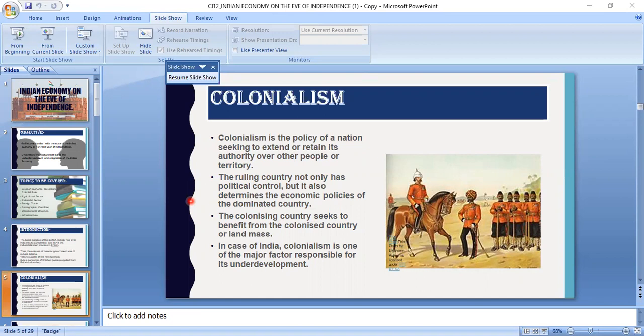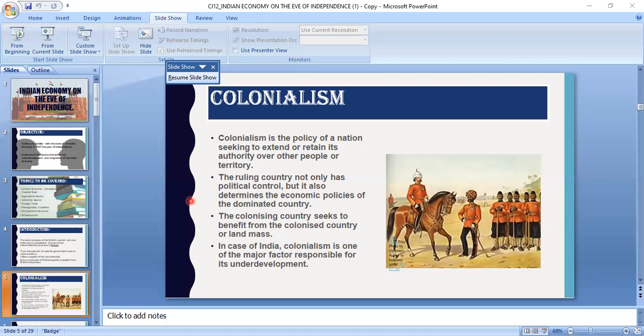Dear children, when we got independence, the status of the Indian economy was not good because it was totally ruled by the colonial rule. So, what were the reasons for the backwardness, or you can say stagnation, of the Indian economy? Before moving ahead, we should know what the term stagnation means. Stagnation means when there is a very slight or negligible change in the status of the economy of any country. So there is progress, but it's negligible.